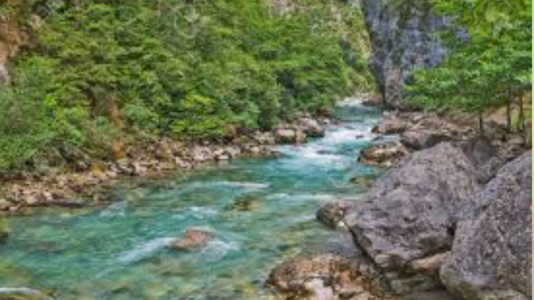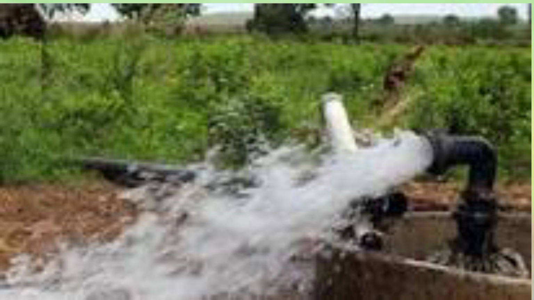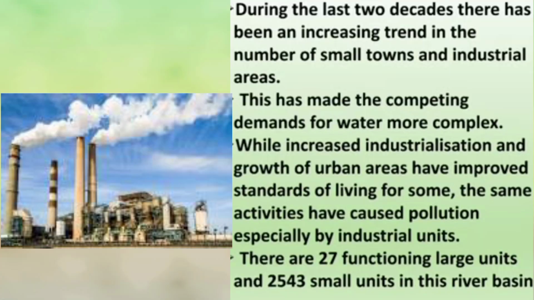Access to water is a precondition in this farmland area where 80% of the population depends on agriculture for their livelihoods. Irrigation is provided through canal systems, while in rain-fed regions farmers extract groundwater through borewells. During the last 2 decades, there has been an increasing trend in the number of small towns and industrial areas. This has made the competing demands for water more complex.